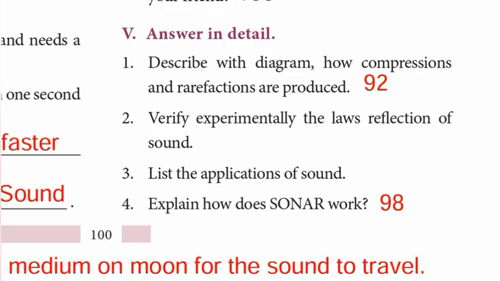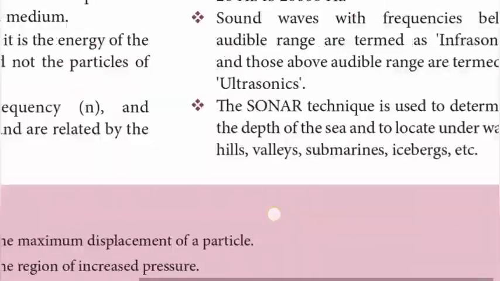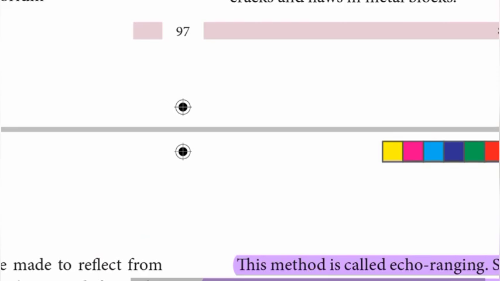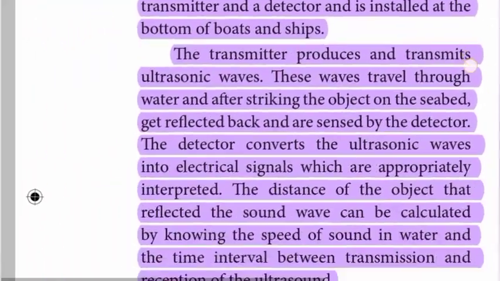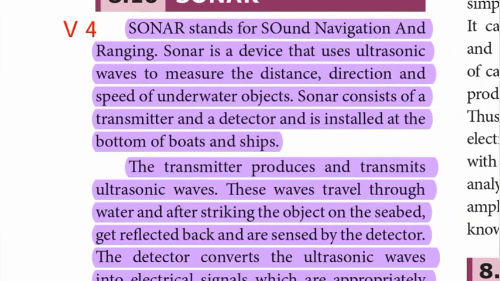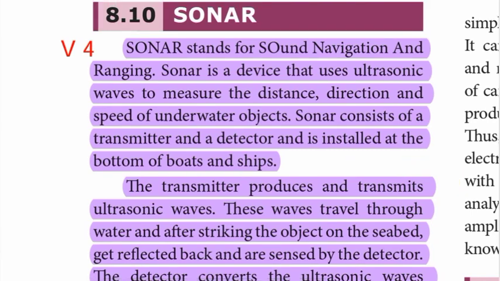Number 4. Explain how sonar works. Page number 98. On page 98 there is sonar. Sonar stands for sound navigation and ranging. Sonar is a device that uses ultrasonic waves to measure the distance, direction and speed of underwater objects.